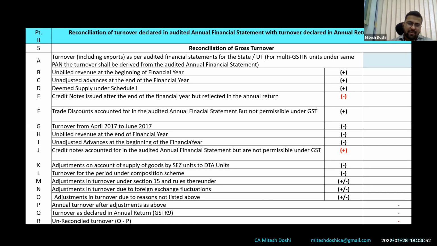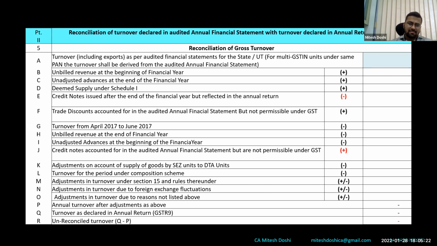So basically, from an auditor's perspective, or from a CA who would be filing GSTR 9 and 9C, who won't be auditing anymore, ideally he should have a breakup of all those states, the aggregate of which should match with the audited financial statements. So that breakup is required, even though there is no mandatory requirement that a state-wise trial balance has to be prepared by an assessee. So going ahead with this, 5B is unbilled revenue at the beginning of the financial year.